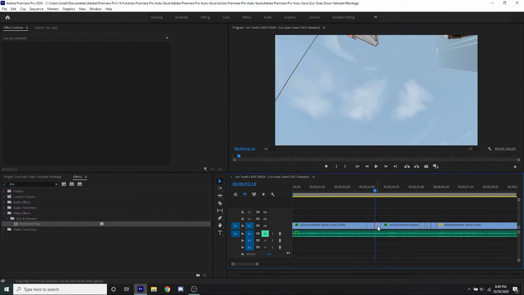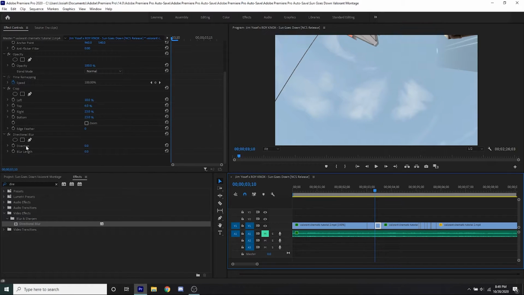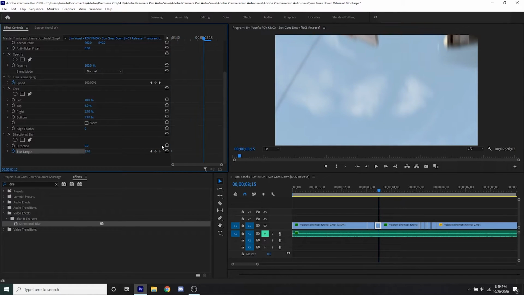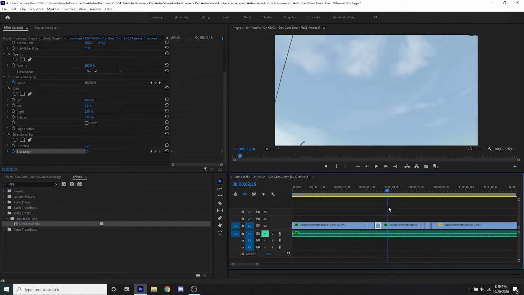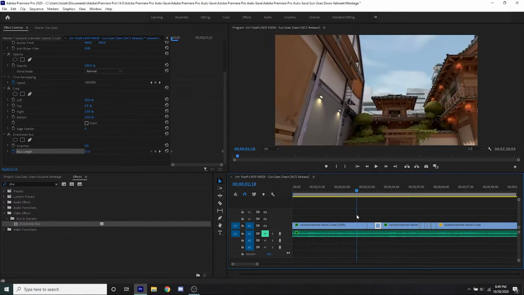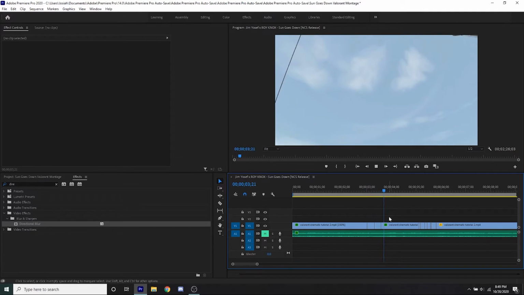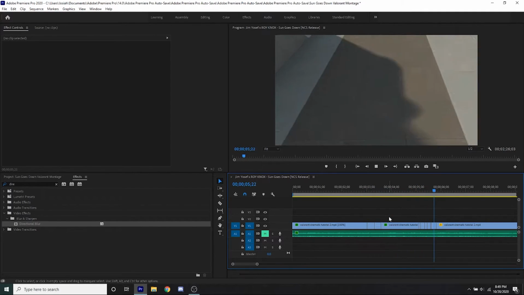Now, the same thing with here. Since we had 15 on that one, we will want to go ahead and add 15 on this one. And right up here at the end, we're going to have this as, now we have some good blur right here, some good blur effects, and while we're zooming in, it looks really fast, so we add some good blur, and that looks really nice.